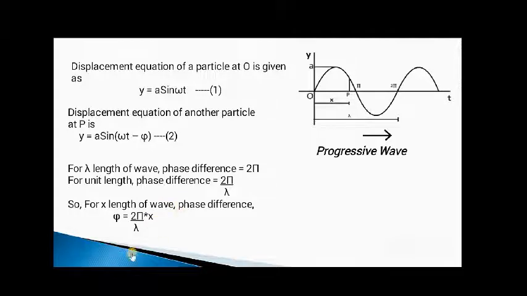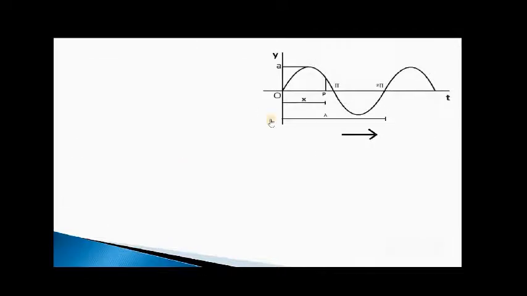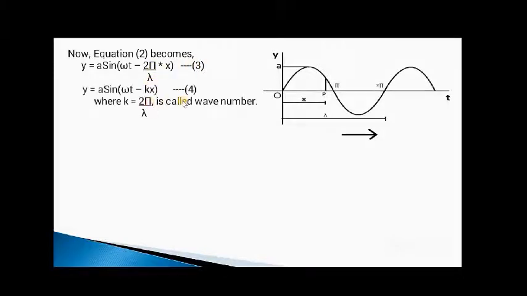Now, when we key in this phi value in the second equation, we can write this equation as y equal to a sine omega t minus 2 pi over lambda into x. This is going to be our third equation. See here, y equal to a sine omega t minus 2 pi over lambda into x is going to be our third equation. Now, 2 pi over lambda is called the wave number, which is simply a constant value, and we are going to take this as k.